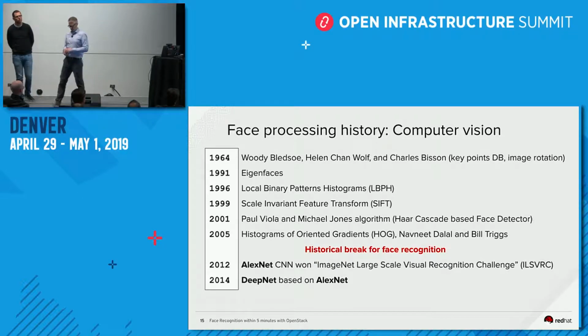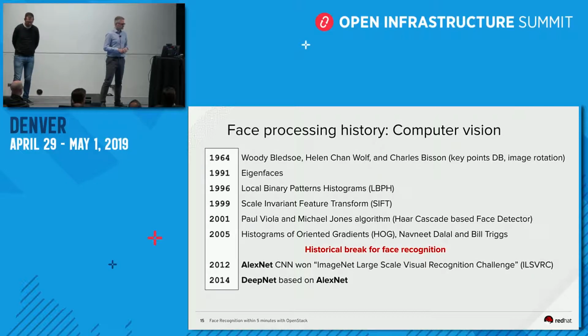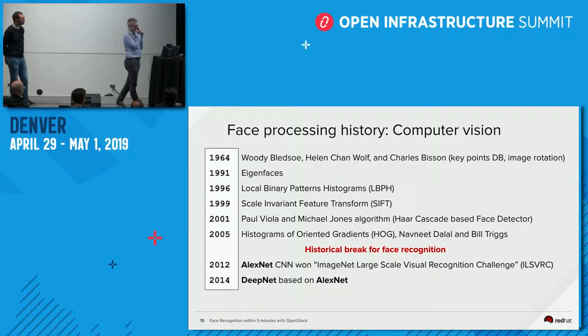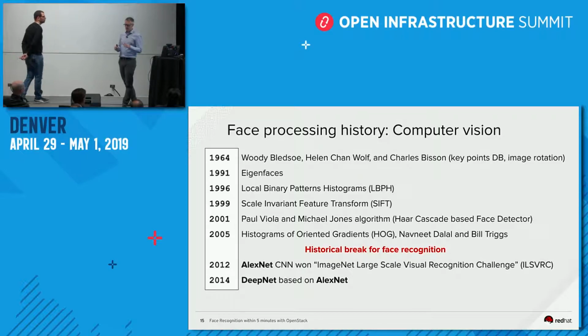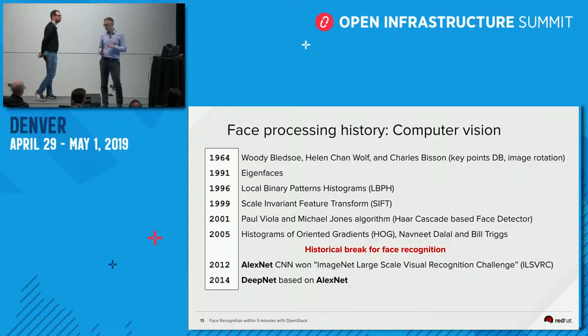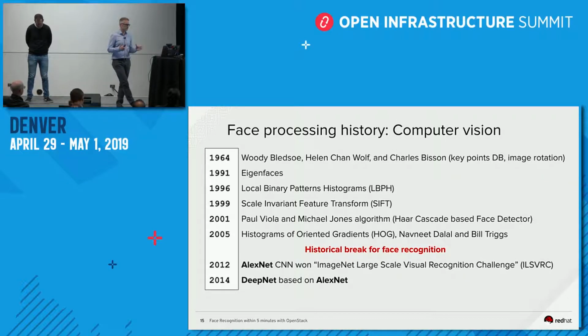It's quite old. It started in the 60s with a team of Woody Bledsoe, and this team worked on two main topics: identifying dots on a face, and also they saw that using a face that is not aligned will not allow good accuracy for face recognition. When I look at someone from the side, it's more difficult than having data normalization of a face for the algorithm.